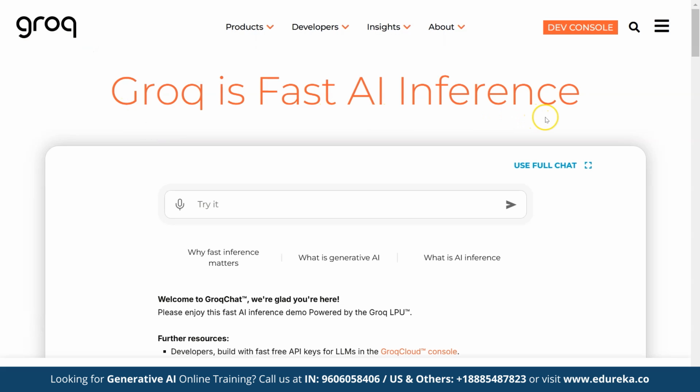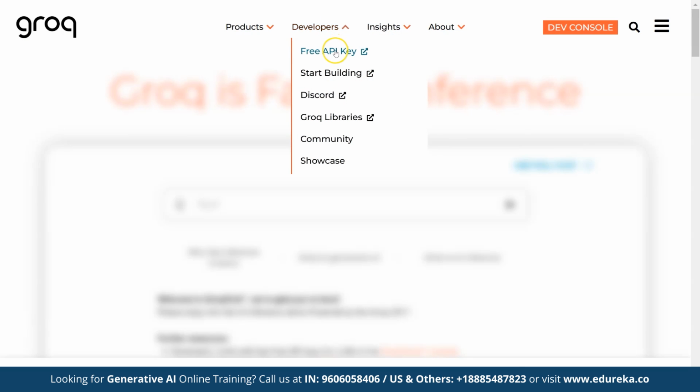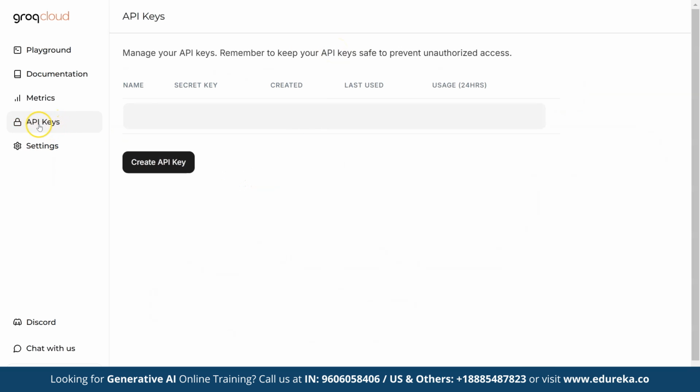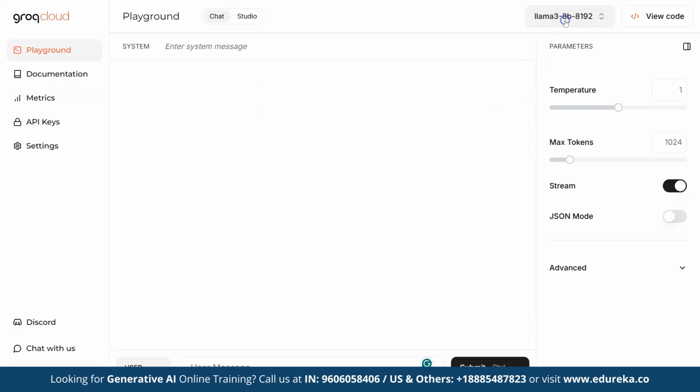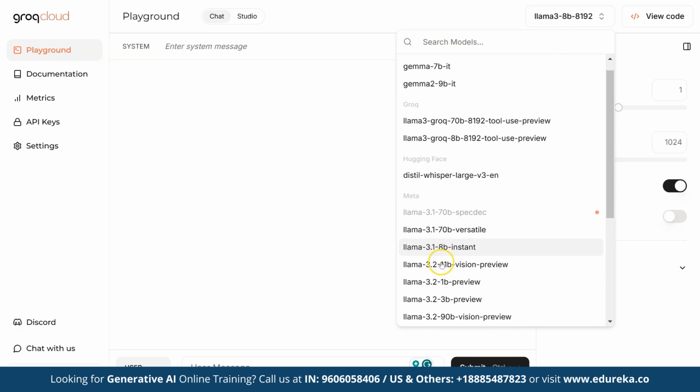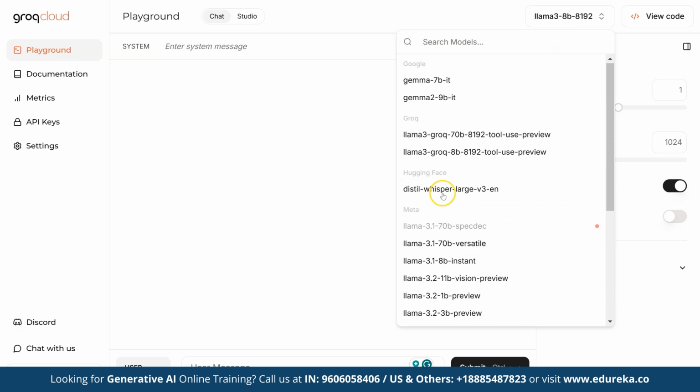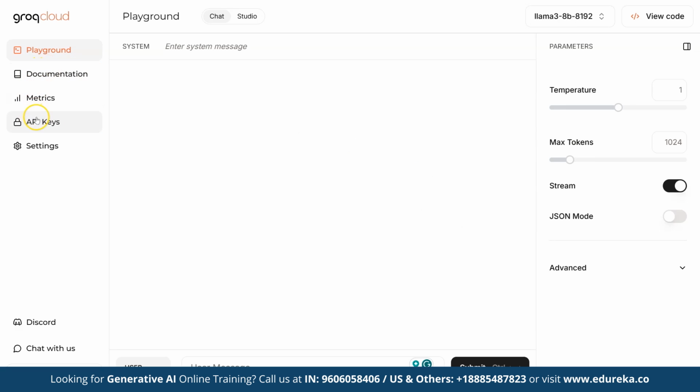Now, as you can see here, we are at the Groq platform, and on the top, we have this developer option. Once you hover on it, you can see options like free API creation. Once you click on it, it will redirect you to this page, where on your left, you can see different options. Now, if you want to check the models, click on the playground. Then on your right, you have the LLaMA model. If you click on that, you can see the different models the Groq website provides, and these are all free.